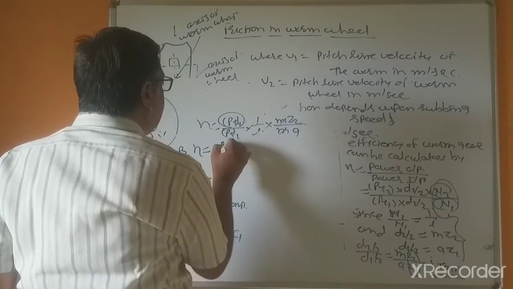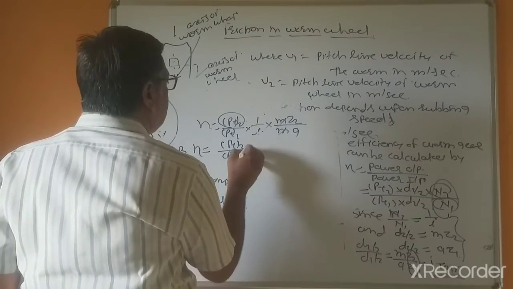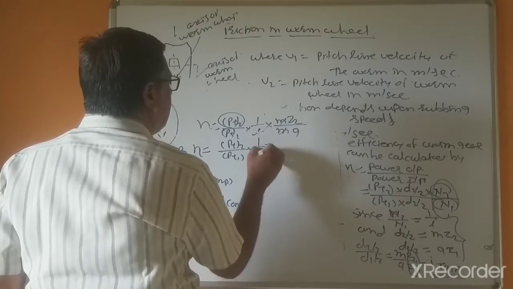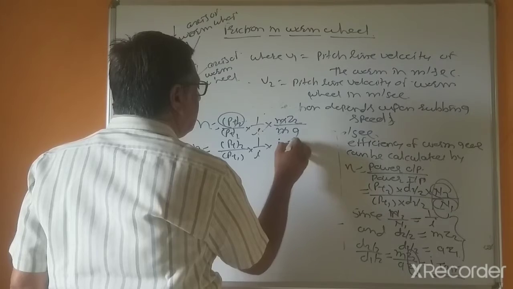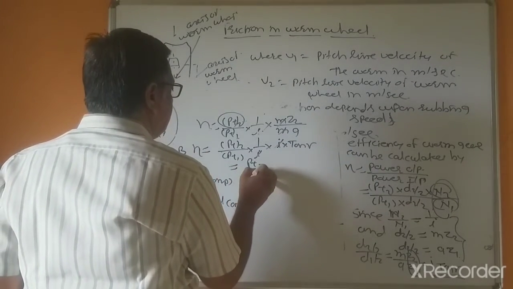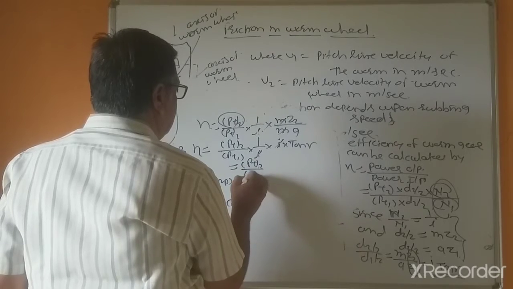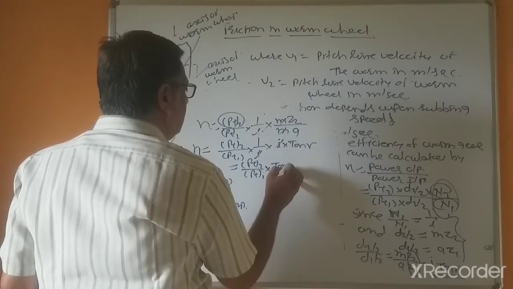So this equation becomes PT2 by PT1 into 1 divided by I multiplied by I divided by tan gamma. This will get cancelled, and what is remaining is PT1 into tan gamma.